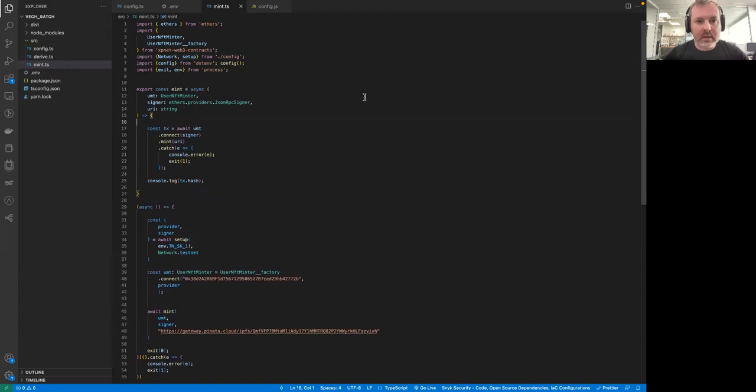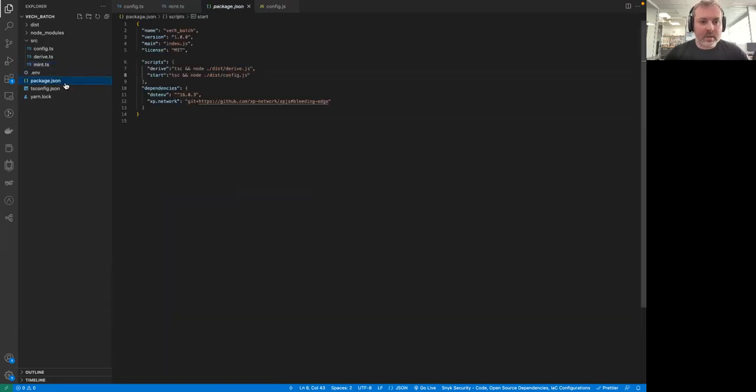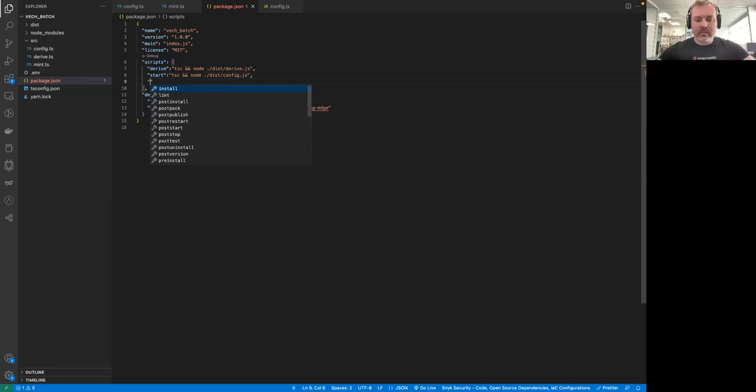This is the entire file. In case you missed something, you can quickly copy it from here. And let's also do this. Let's go to the package file and let's add another script to conveniently call it. Let's call it mint. Fortunately, Yarn or NPM doesn't have this command so we can safely use this.